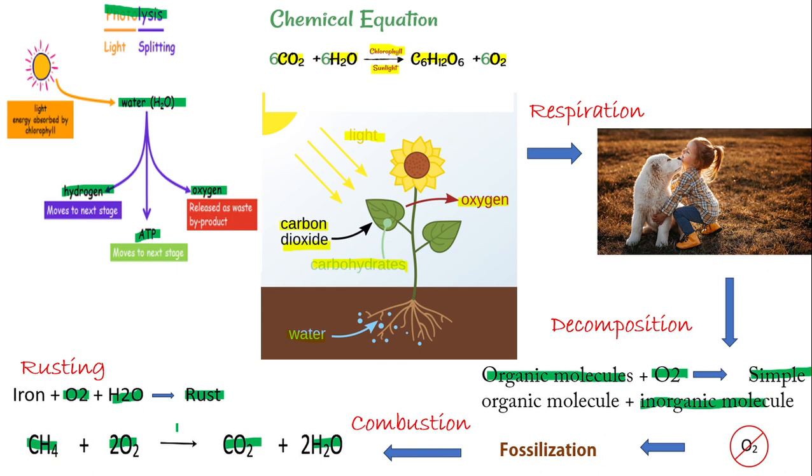So this is the cyclic way that is moving. First of all, oxygen is produced, and then oxygen is used in the processes of respiration, decomposition, combustion, and rusting. And all these four processes produce carbon dioxide, and this carbon dioxide will enter into the atmosphere and again be used for the process of photosynthesis, and the cycle will continue.